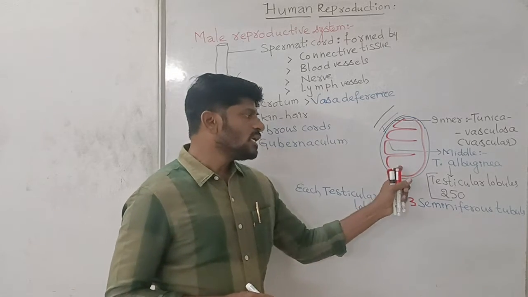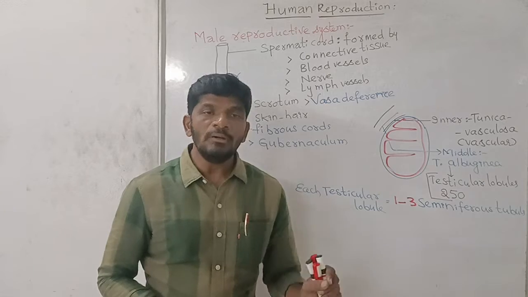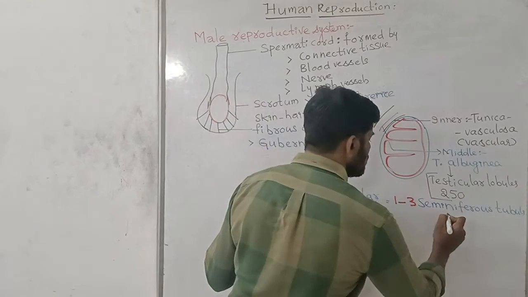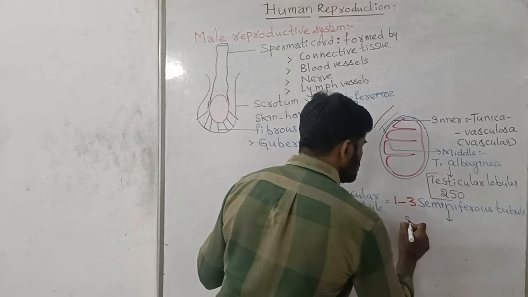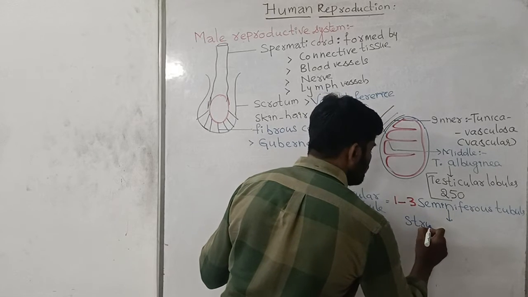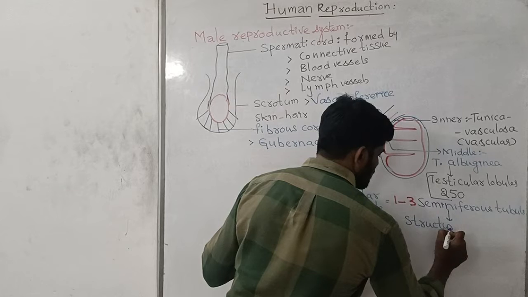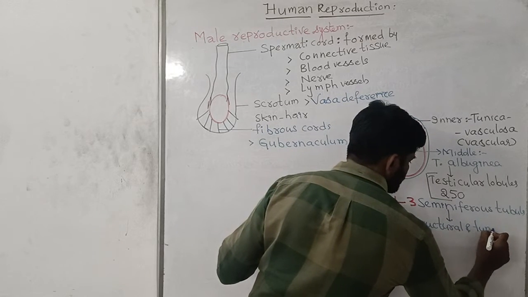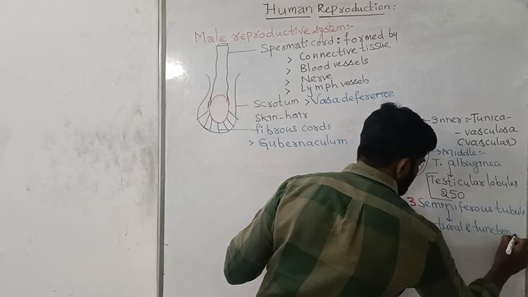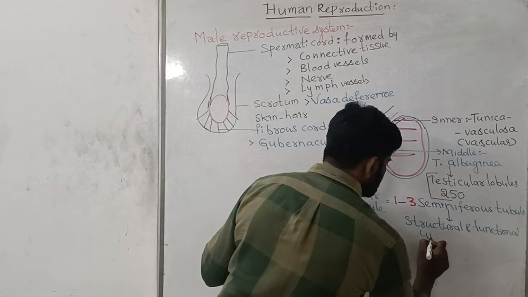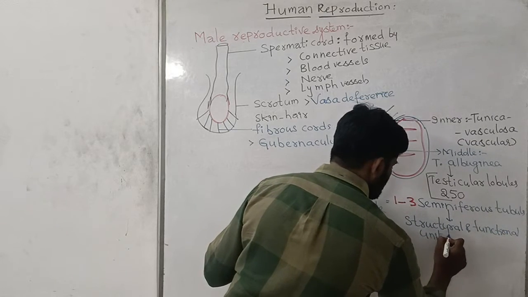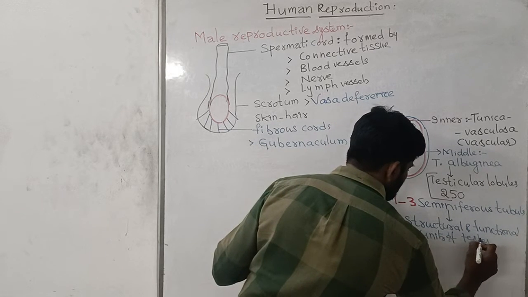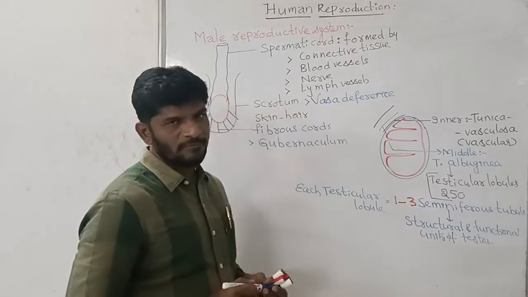Each testicular lobule contains 1 to 3 seminiferous tubules, which are the structural and functional units of the testis.